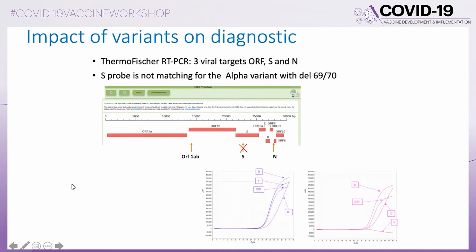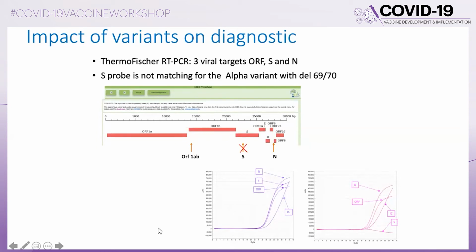We know that this emergence of variants can have an impact on diagnostics. For example, with the Thermo Fisher RT-PCR that has 3 viral targets in ORF, S, and N regions, you can see that the S probe is not matching for the alpha or UK variant because of the deletion 69-70 in the spike protein.